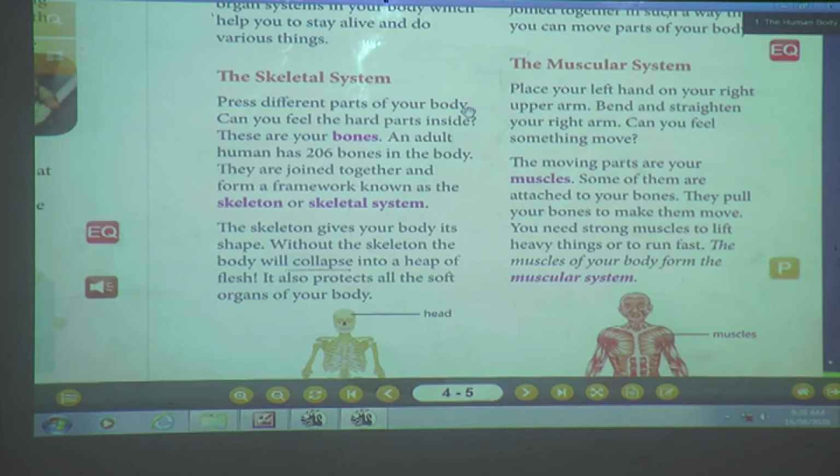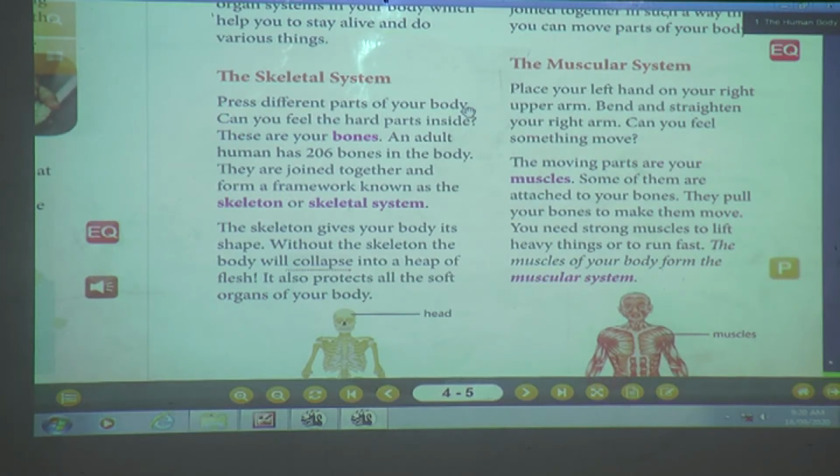So an adult human has 206 bones in the body. For example, your mother and father. They are adult humans. So how many bones do they have? 206. Now can we count? No, we cannot count. But you can tell your parents, Ma or Papa, you have 206 bones in the body. Now see what they are saying.